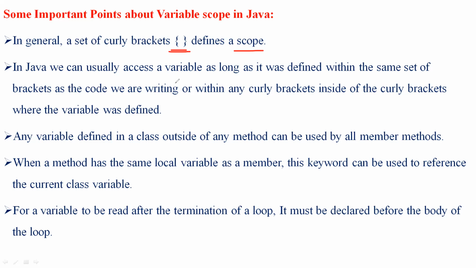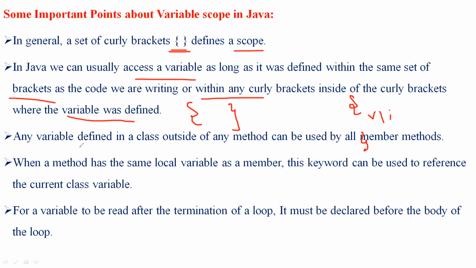In Java, we can access a variable as long as it was defined within the same set of braces, or within any curly braces inside the braces where the variable was defined. Those declared inside open and close curly braces can be easily accessed.